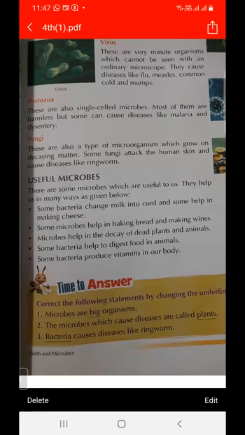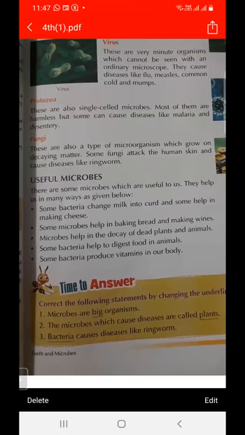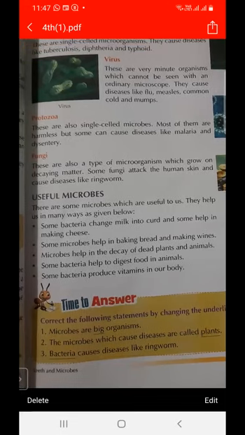So these are useful microorganisms. You have to remember which microorganisms are useful and which are harmful. First, some bacteria change milk into curd, and they are also used for making cheese. They also help to digest food, produce vitamins in our body, and help in the decay of dead plants and animals. So these are useful microorganisms.